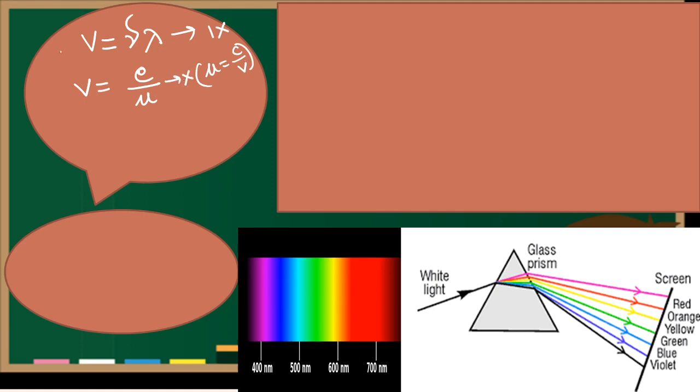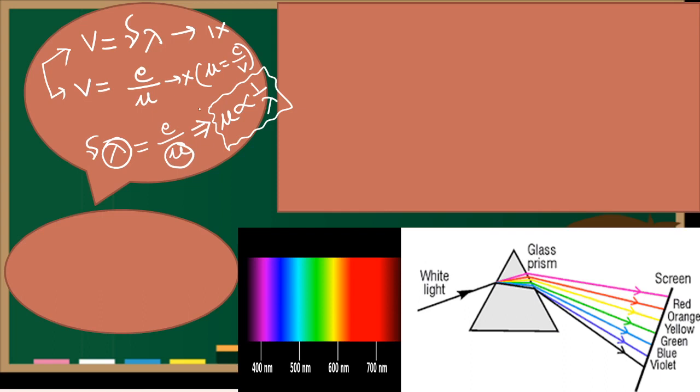Now let's compile your 9th and 10th understanding. Then we can write that nu into lambda equals c by mu. Yes or no? If we make a conclusion from this line, it will come that mu and lambda are inversely proportional.